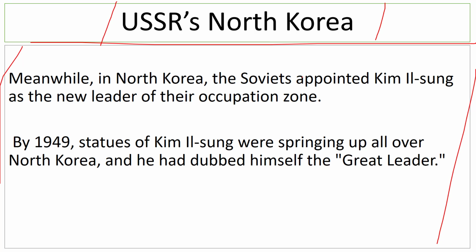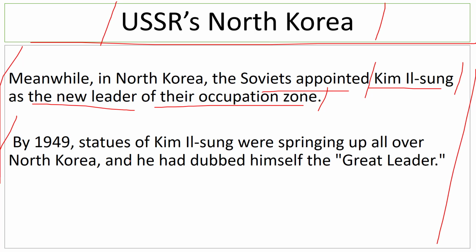In North Korea, the Soviets appointed Kim Il-sung, a former army general for the Red Army, as the new leader of the occupational zone. By 1949, statues of Kim Il-sung were springing up all over North Korea, because, as I told you, he wanted to create a cult of personality.